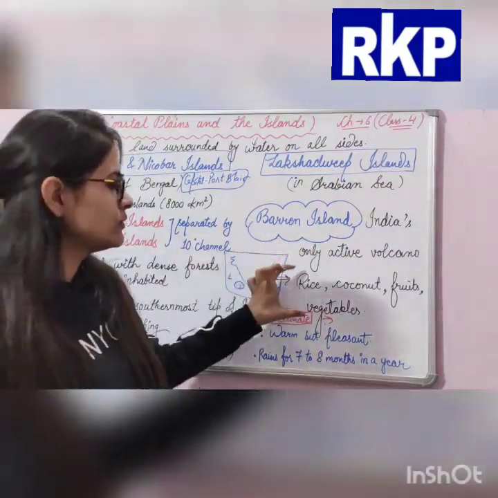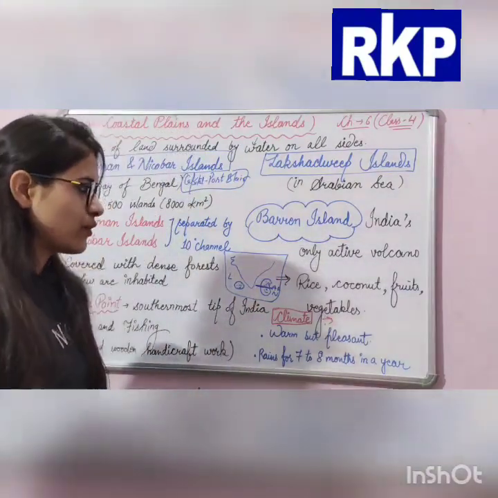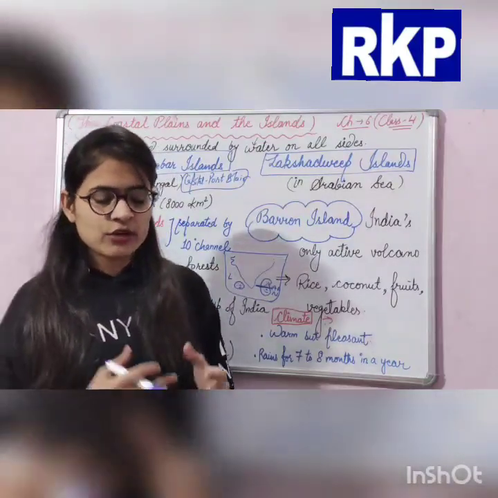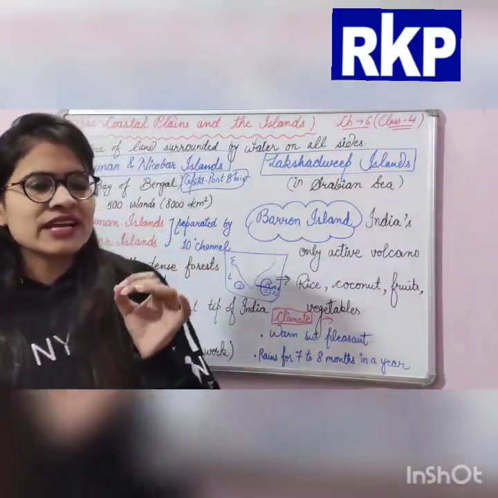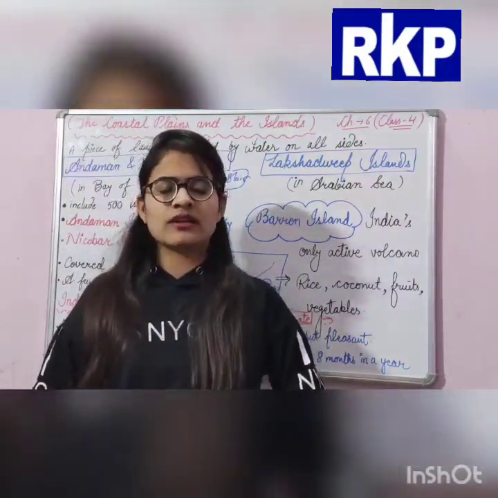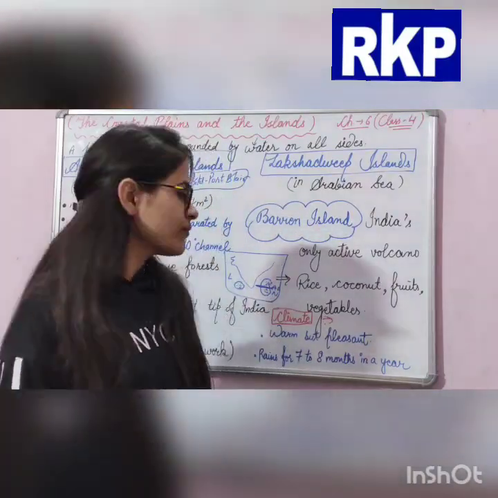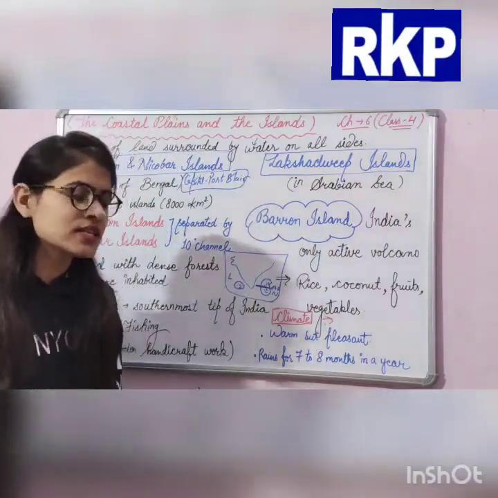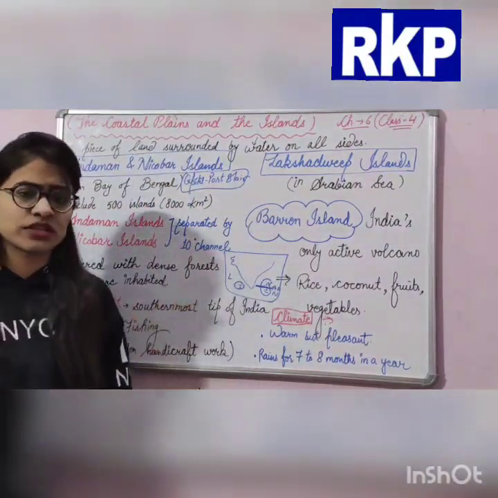Now here are some crops which are cultivated here. These are rice, coconut, fruits and vegetables. In coastal plains and the islands, rice will be the most cultivated crop. Okay, so rice, coconut, fruits and vegetables are cultivated here. I hope this is clear to you all.